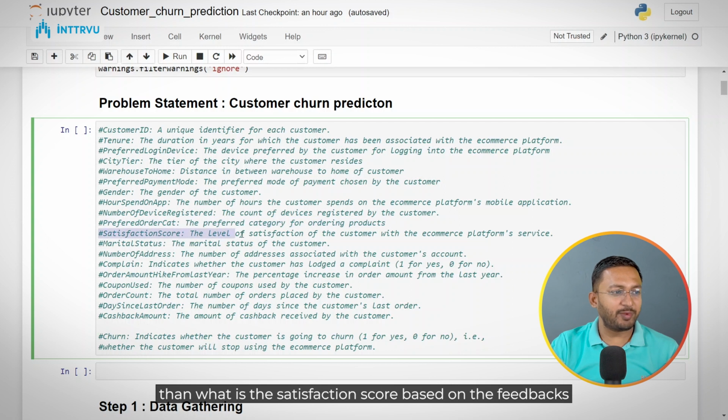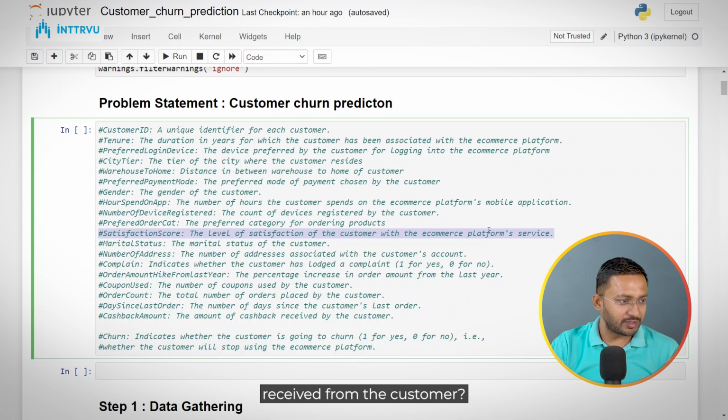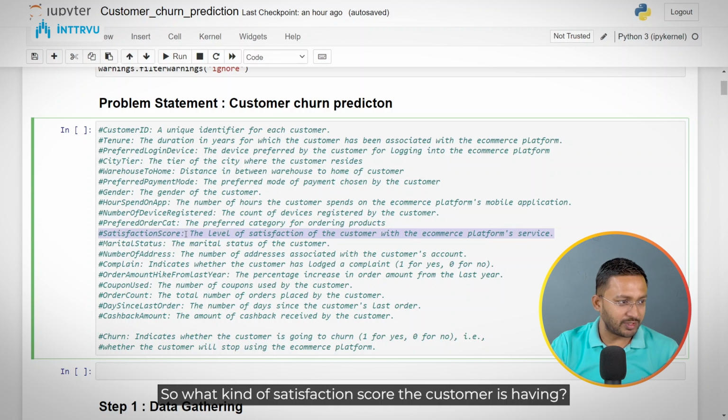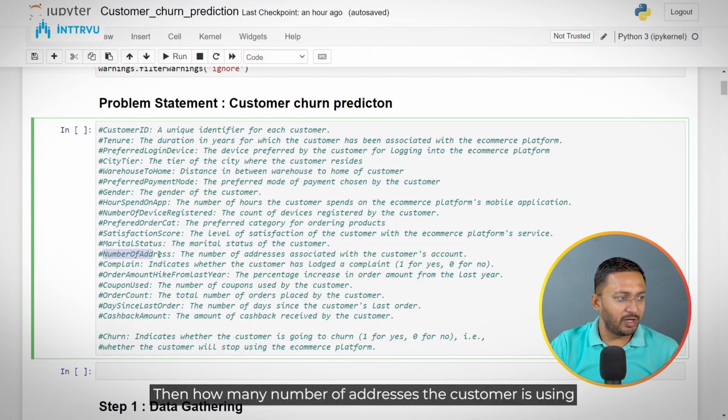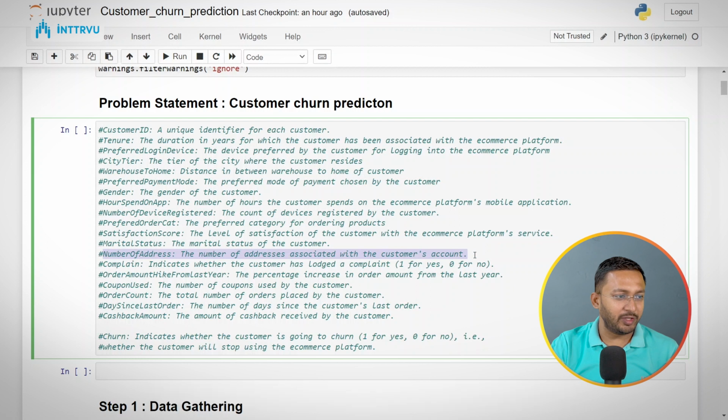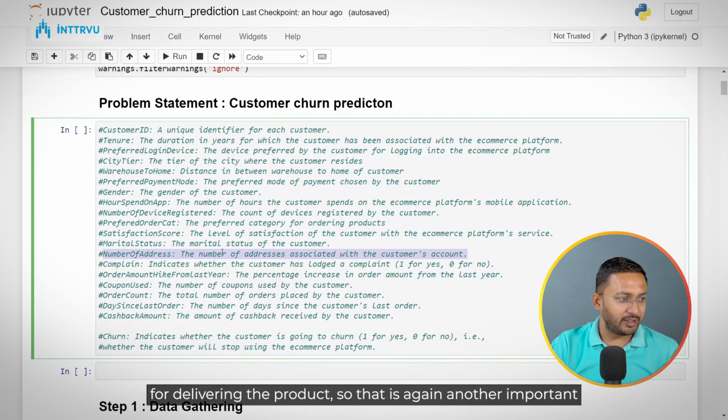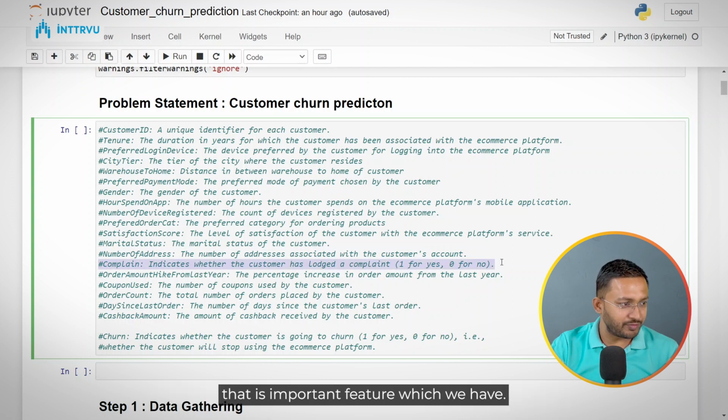Then what is the satisfaction score based on the feedback received from the customer. Then whether the customer is married or not, we have information regarding that as well. Then how many addresses the customer is using for delivering the product, which is again another important piece of information. Then has the customer lodged any complaints in the past? That is an important feature which we have.